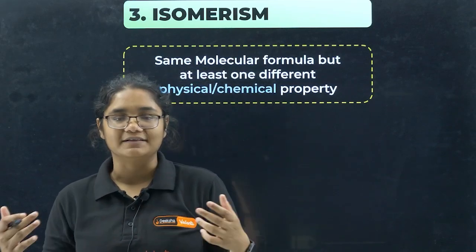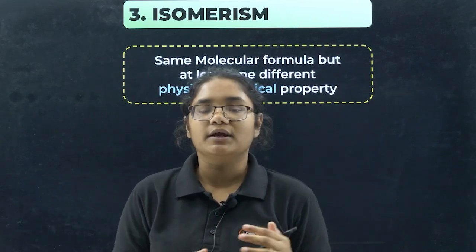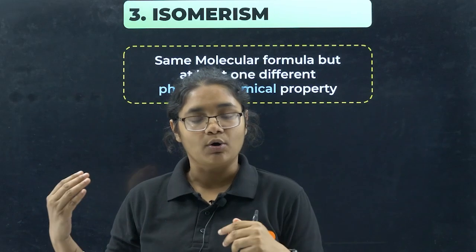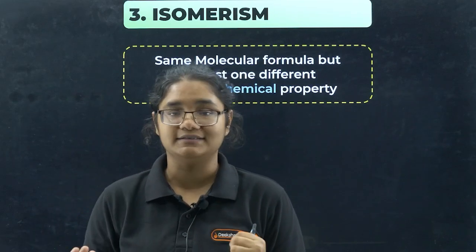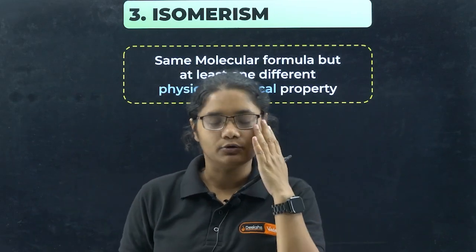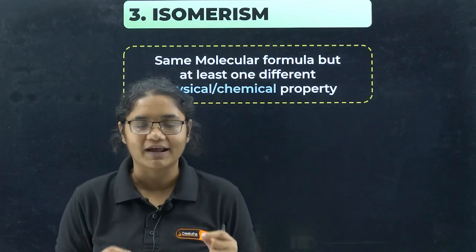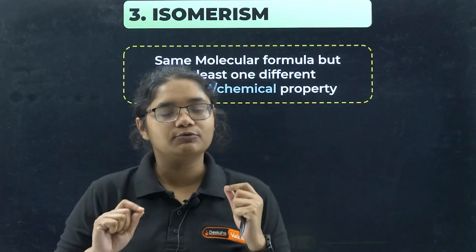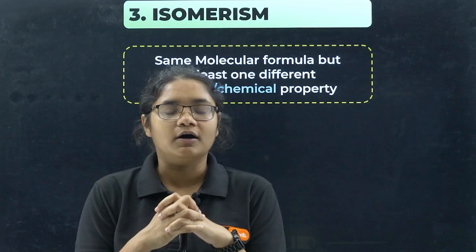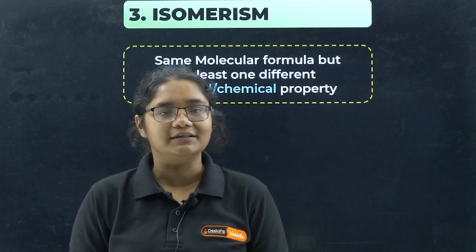Okay, so students, this is all about nomenclature. You can practice as many questions as you can. So you can just open your NCERT Organic Part 2 book and go to the exercise section. You will get a lot of practice on nomenclature. I want all of you to try those nomenclature questions. Now let's move to the third important topic of organic chemistry, that is isomerism.